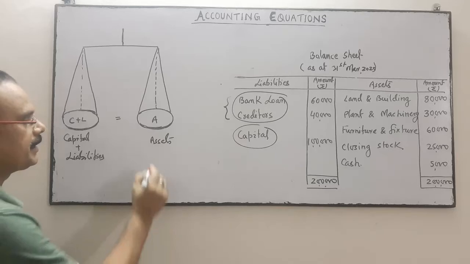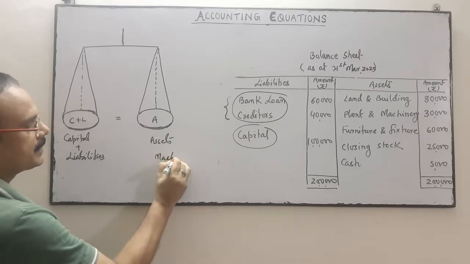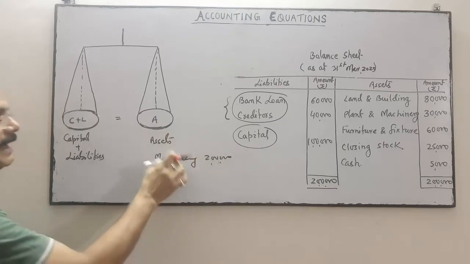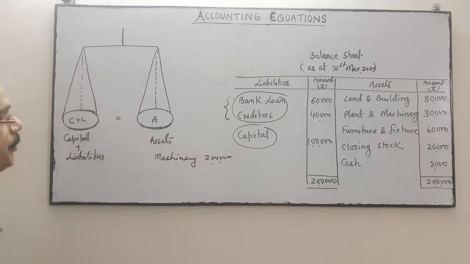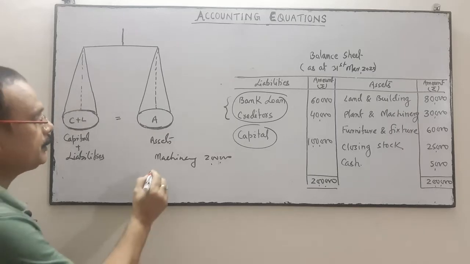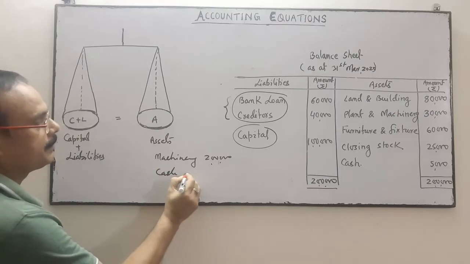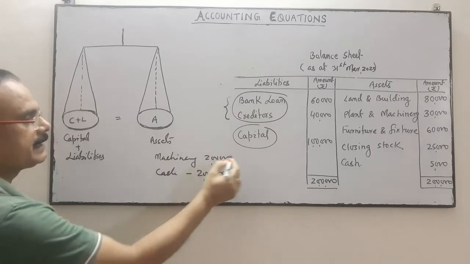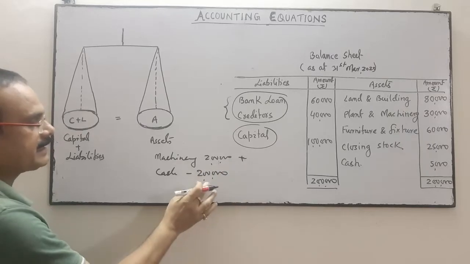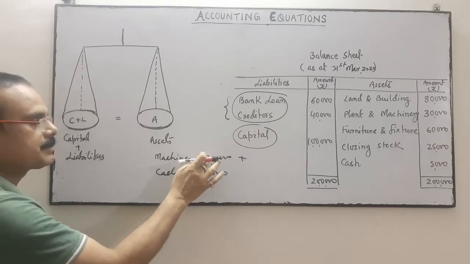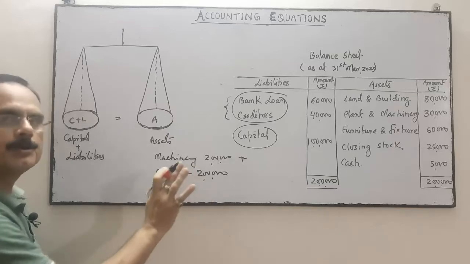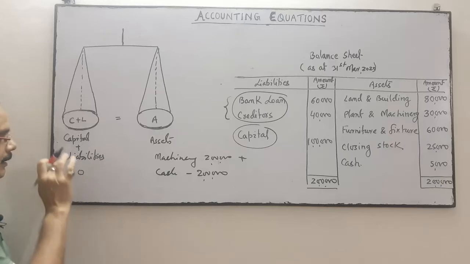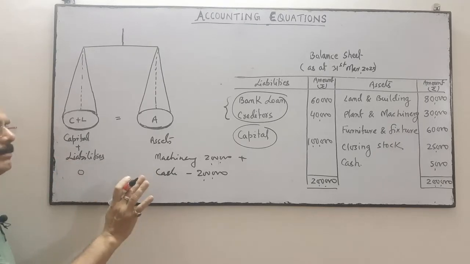Suppose you have purchased machinery of rupees 2 lakhs. So on the asset side, the machinery will increase, and if you have done the payment by cash, then your cash balance will decrease by 2 lakhs. So machinery has increased by 2 lakhs and cash is decreased by 2 lakhs. So ultimately plus 2 lakhs minus 2 lakhs is equal to 0, and this side is already 0, no value I have written this side. So the equation is balanced.